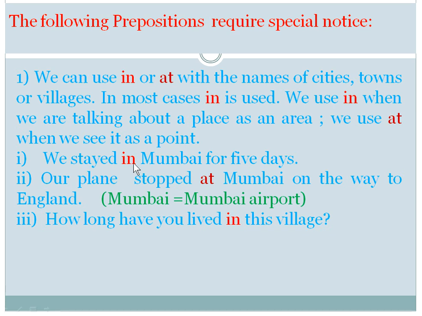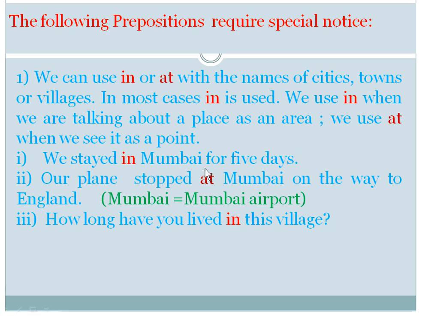We stayed in Mumbai for 5 years. Mumbai is a city, so we use the preposition in here. In the second sentence, at is used before Mumbai, but here Mumbai is not a city but the Mumbai airport.